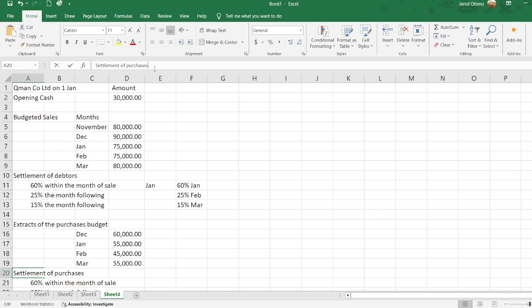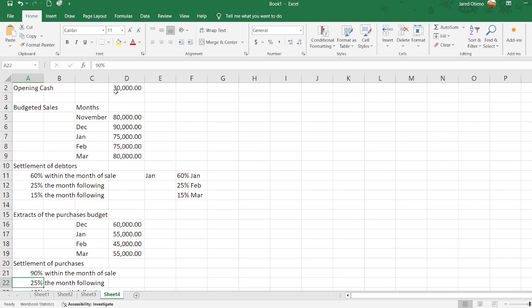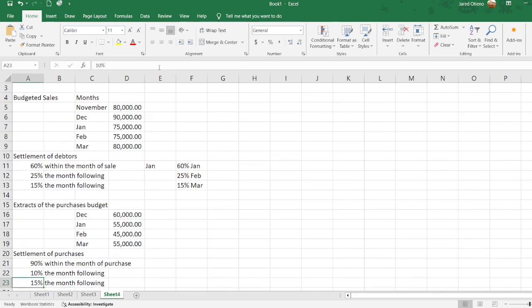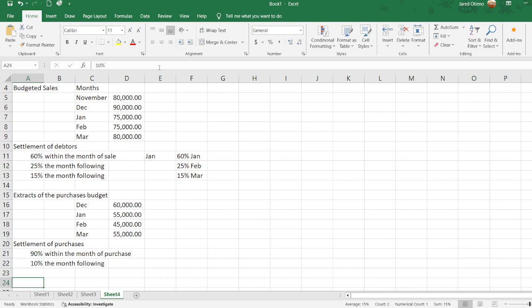That is the ones that they purchase. And here they are saying it is 90% within the month of purchase, and then the remaining 10% the month following. So they don't have anything remaining for the 15% there.